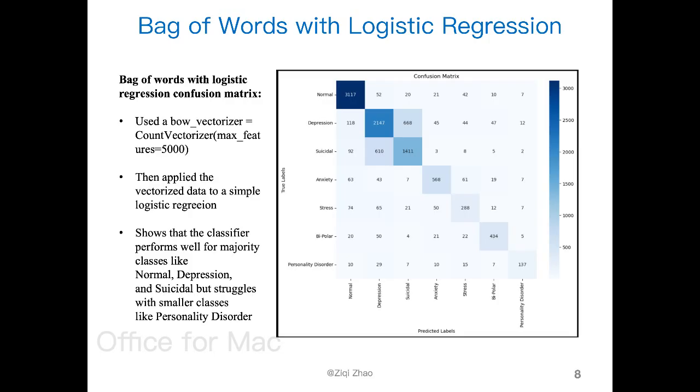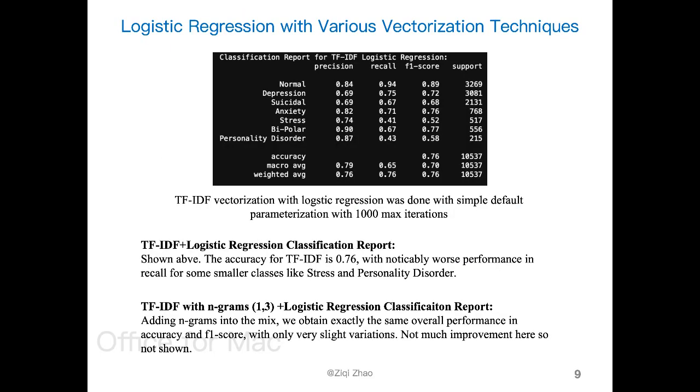majority classes, so the classes with the most data, for example, normal, right? It has 3,107 classified correctly here, and very little, less than 100, for the others. However, very small categories, for example, bipolar and personality disorder, show similar numbers of misclassified statuses, and that's a much larger ratio of misclassified statuses, and that has to do with the class imbalance, right? That's an insight we get initially.